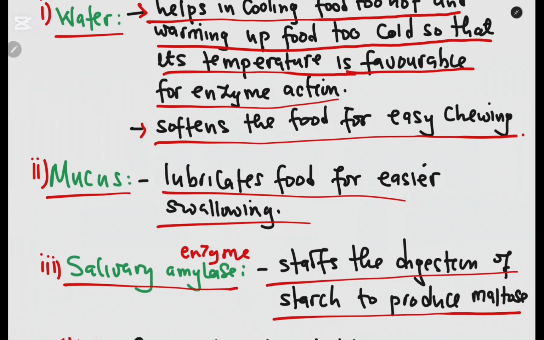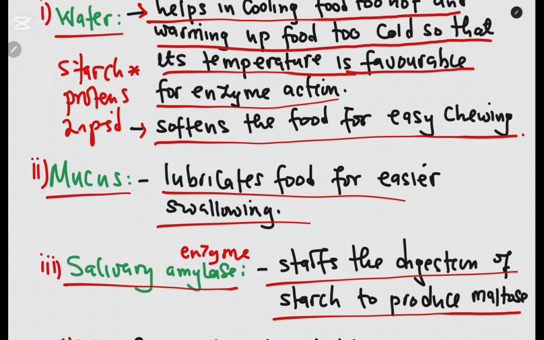Now, remember we are looking at 3 food nutrients. That is the carbohydrates or starch, proteins, and lipids. So in the mouth, digestion of starch starts. But since the food does not stay in the mouth for a long time, only a percentage of starch is digested. Let me say 10% of it is digested in the mouth, which means the other percent is carried to other portions of the alimentary canal or the digestive system.